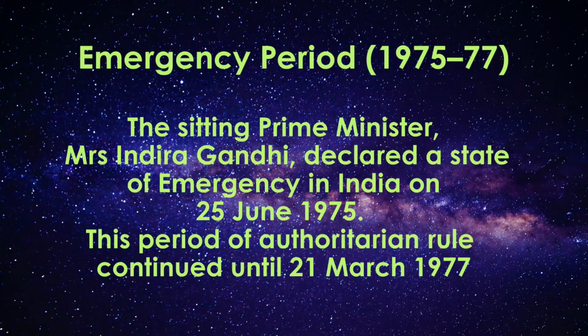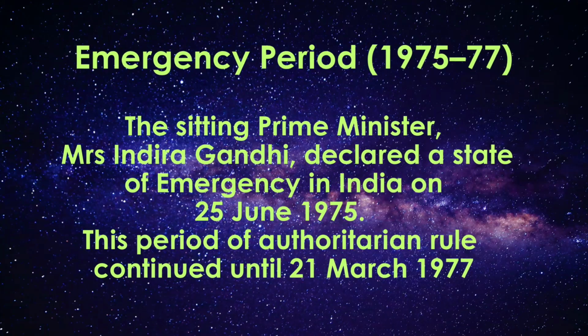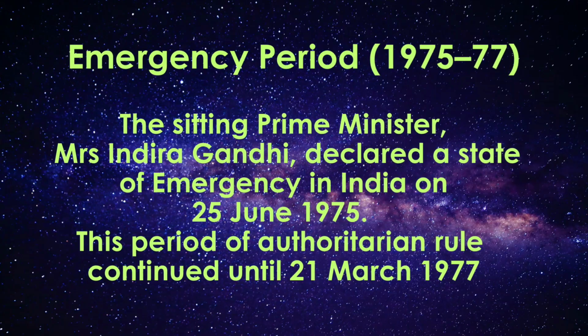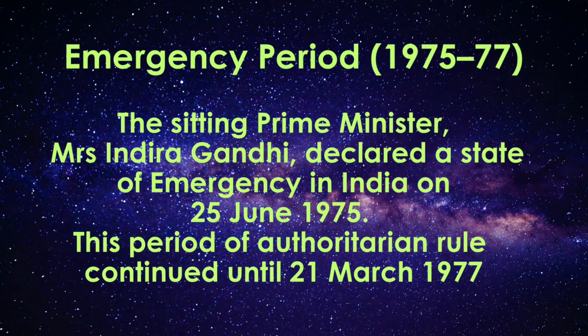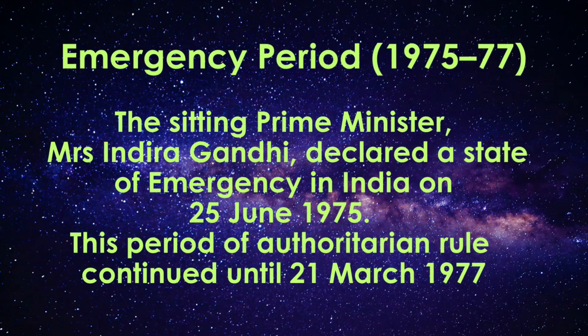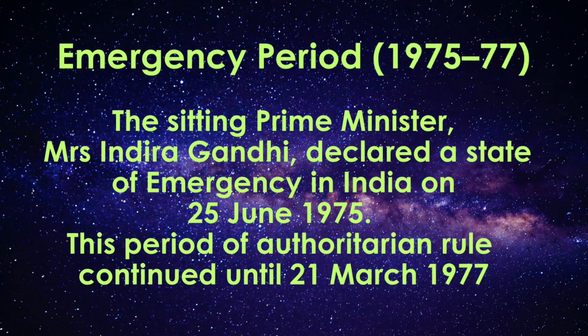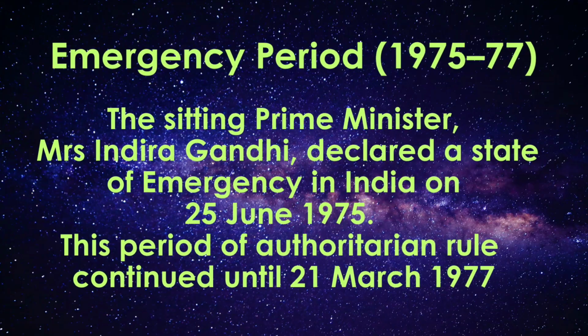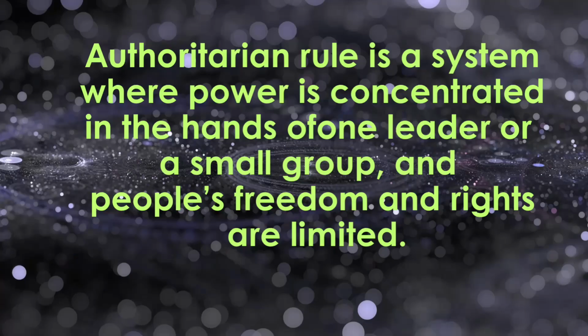A major turning point came when the sitting Prime Minister, Mrs. Indira Gandhi, declared a state of emergency in India on 25th June 1975. This period of authoritarian rule continued until 21st March 1977. Authoritarian rule is a system where power is concentrated in the hands of one leader or a small group, and people's freedom and rights are limited.